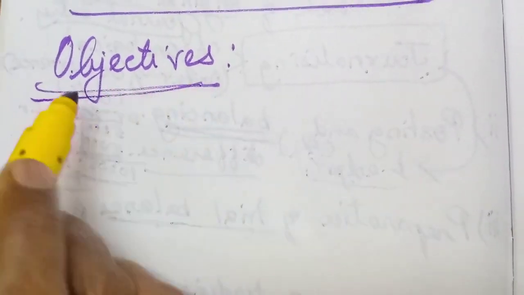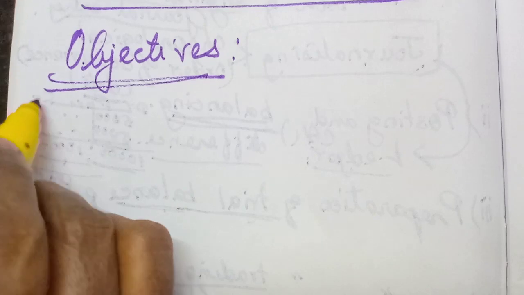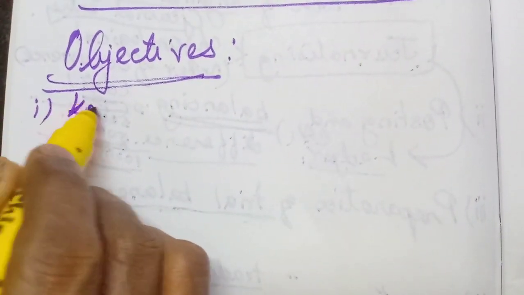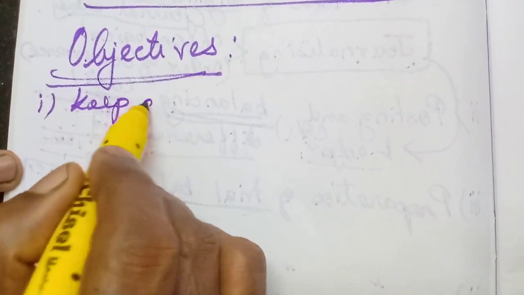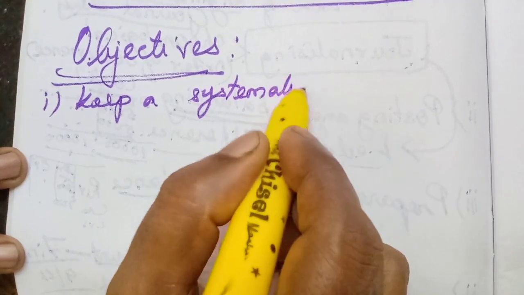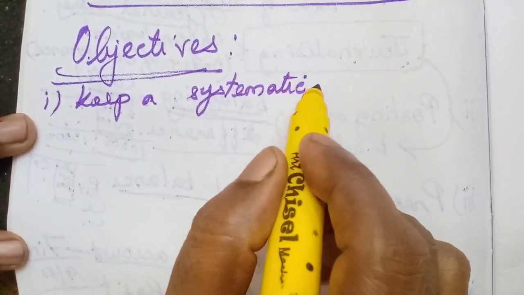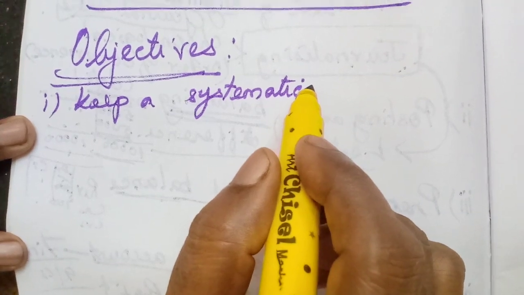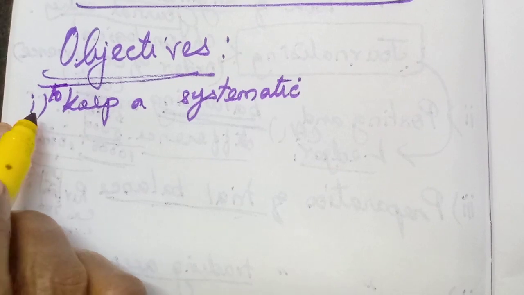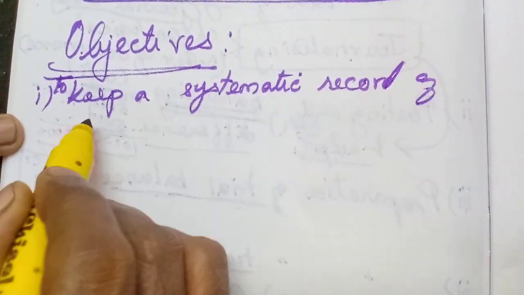Now we will learn the objectives of accounting. What are the objectives? The first objective is to keep a systematic record of financial transactions. Everything is systematic. So in a systematic way only we have to enter the financial transactions.